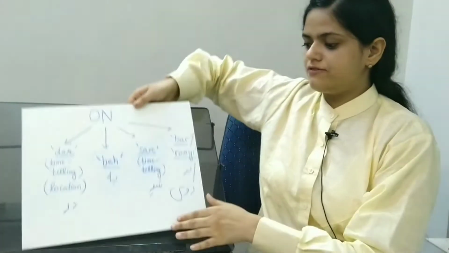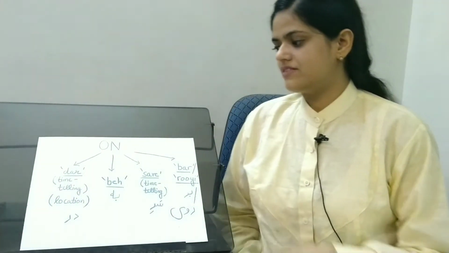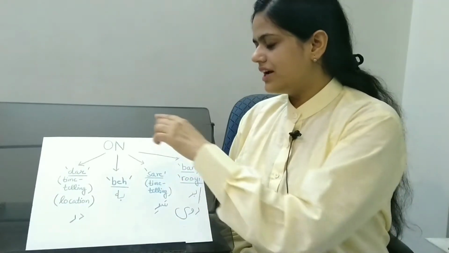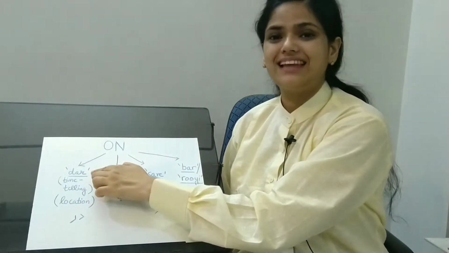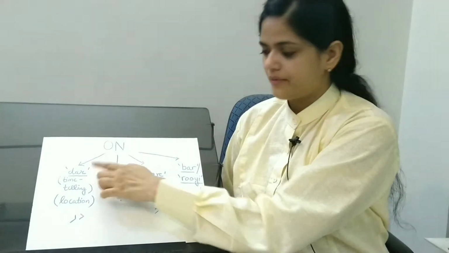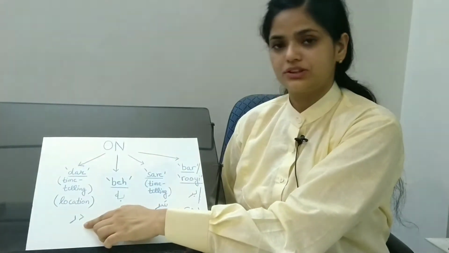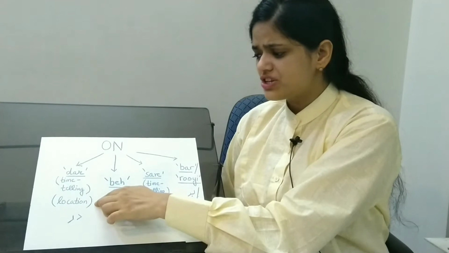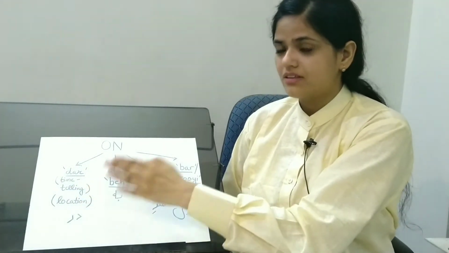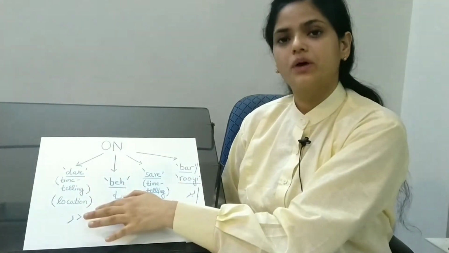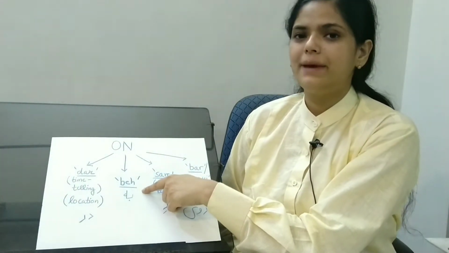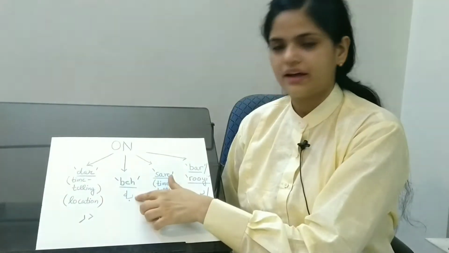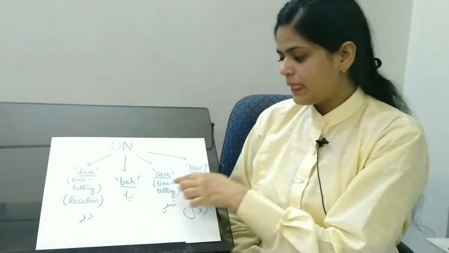On is the first preposition that I've decided to take up. In Persian grammar, there are three words that we can use for the preposition on. The first is dar, which is also written in the Persian script. Dar denotes time, which I will explain a bit later, and location. And the second one is beh. The ha sound. This is how beh is written in Farsi.